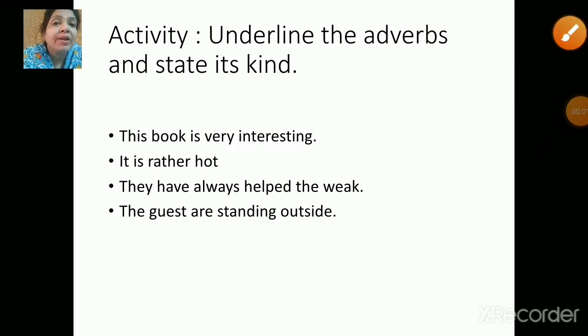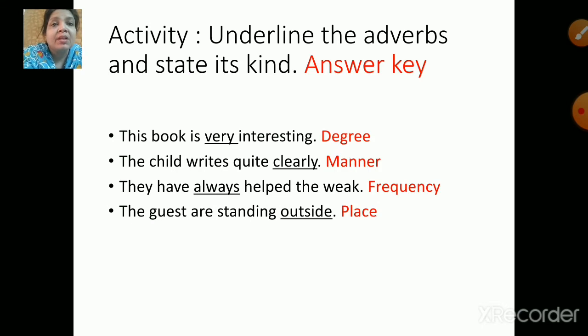Children, let us check a few more examples. This book is very interesting. It is rather hot. They have always helped the weak. The guests are standing outside. So let us underline the adverb and check the kind of adverb. The first one, this book is very interesting. So very, you need to underline the word very. And yes, it tells us that it's a degree. It's the adverb of degree.